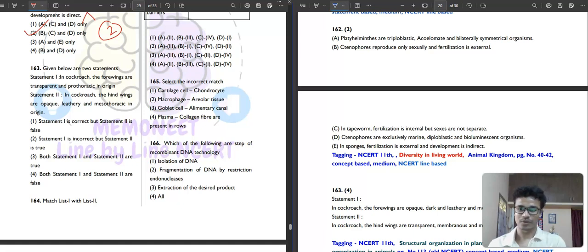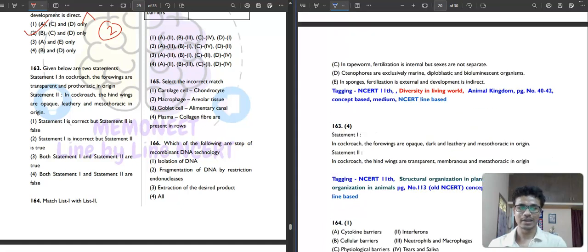Okay, forewings is, what did it say? Forewings are transparent and prothoracic origin. In cockroach, forewings are not transparent, they are opaque, dark and leathery, mesothoracic in origin. The whole statement is wrong.